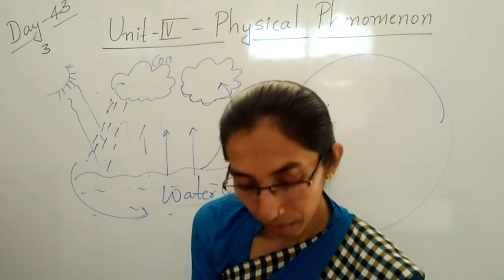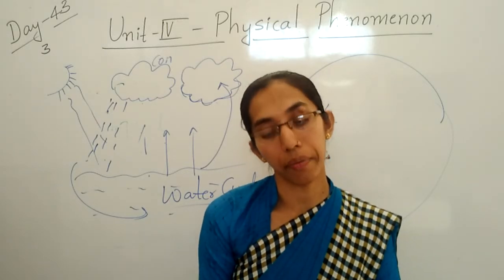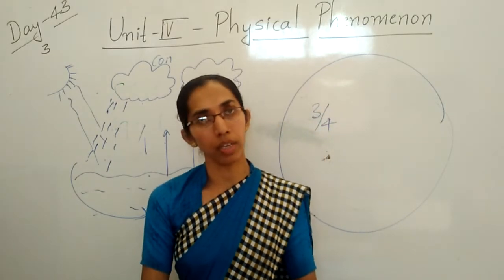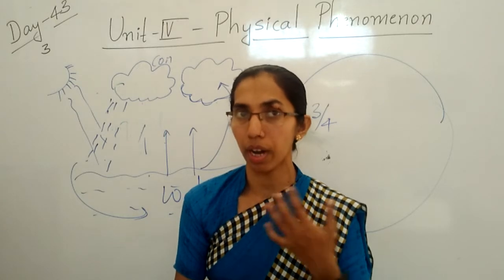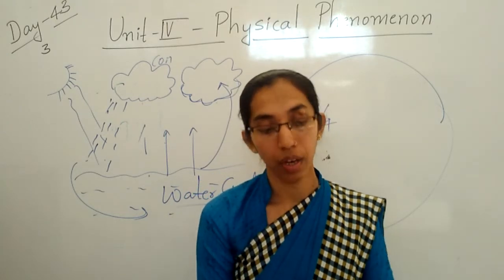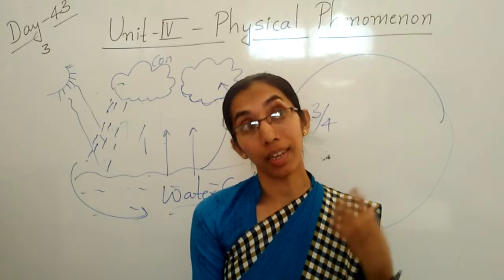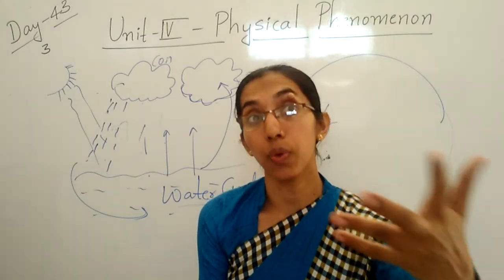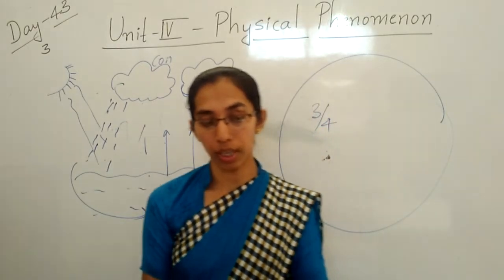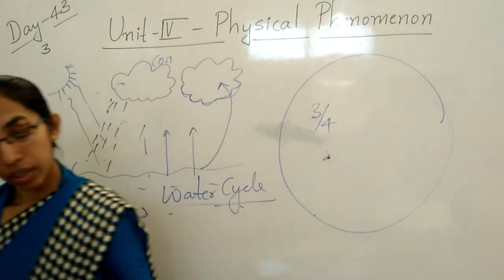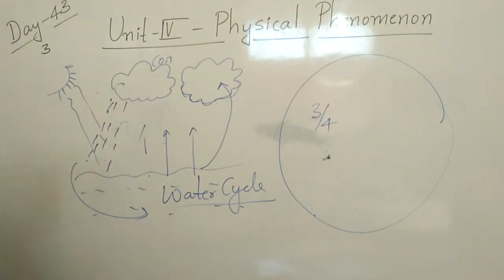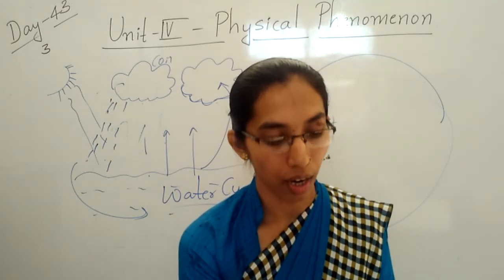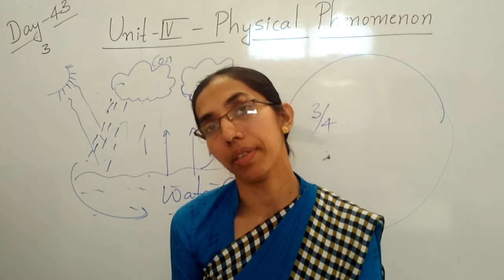Clear, children? So what is rainwater harvesting? What is rainwater harvesting, children? We know that, as I said first, rain is very important for us to survive on the earth. What will we do? We will collect that rainwater and we will use it in the future. You know, children? So how is this method? The act of saving this water and using it in the future is called rainwater harvesting.